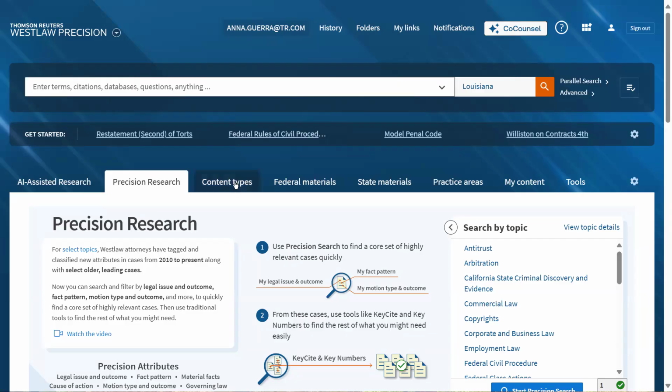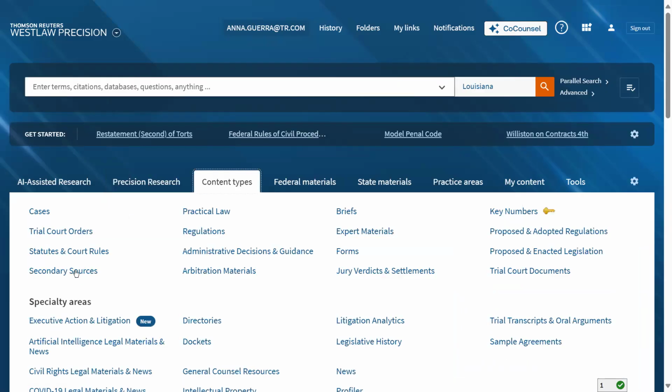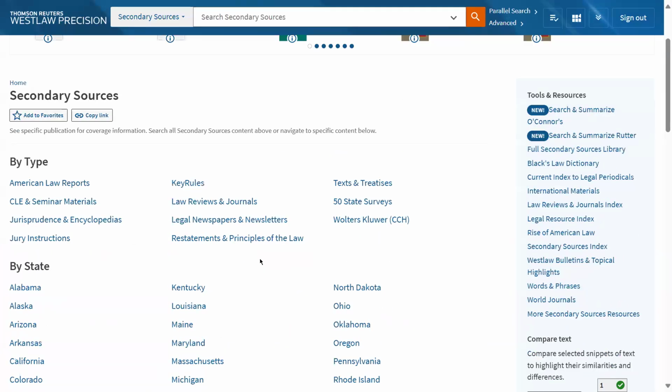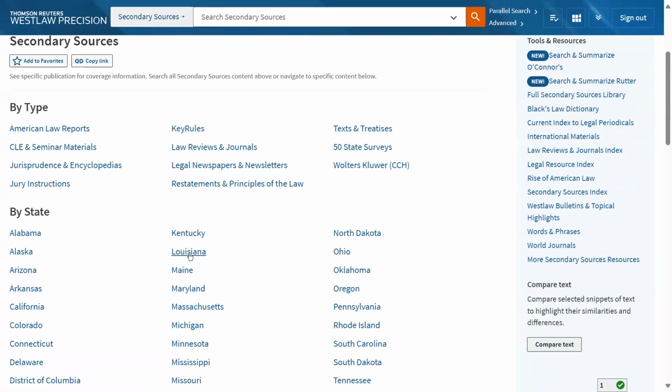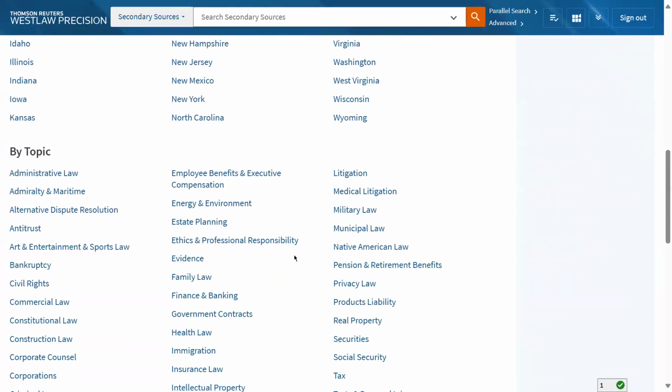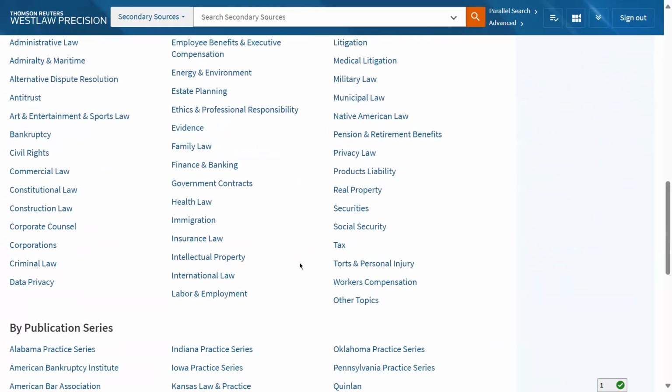So I'm going to click where it says content types, and then I will click on secondary sources. This is where you can find all of your secondary sources, the American Law Reports, AmJur, Corpus Juris Secundum, all your texts and treatises and law reviews and journals, as well as your secondary sources by jurisdiction, by states, and by topic and practice area.